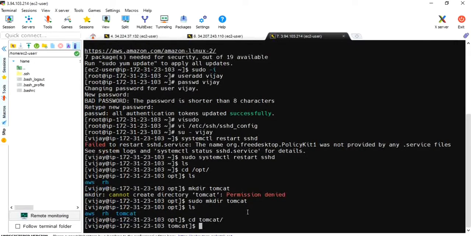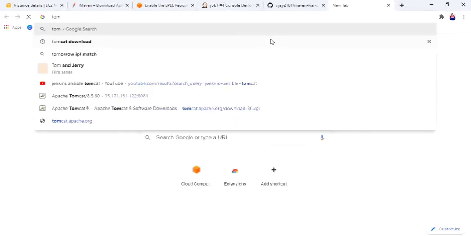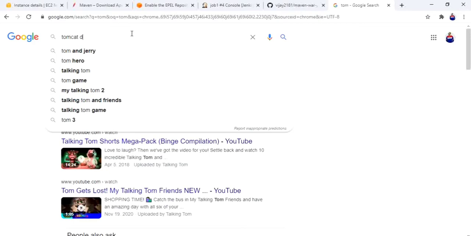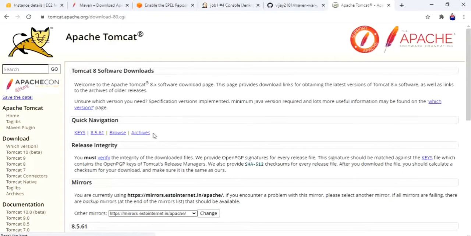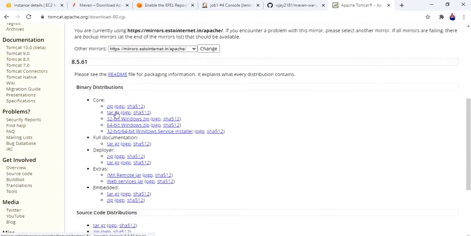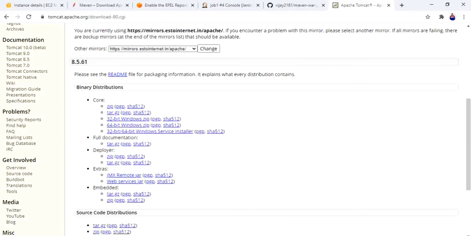Okay, now let's download the Tomcat server. Tomcat download. Go to the official website. Okay, we need this tar.gz file. Copy link address.